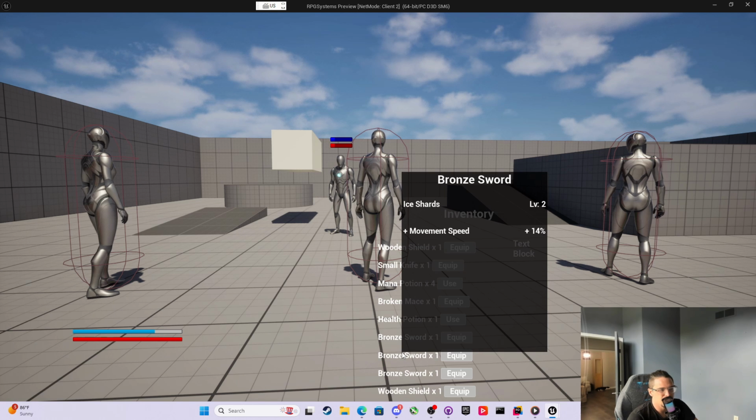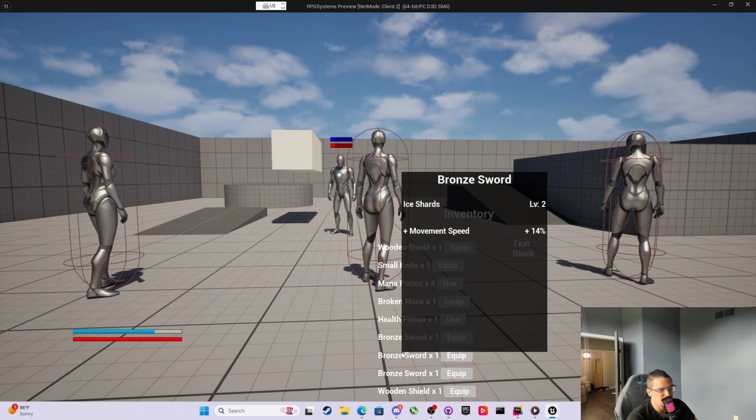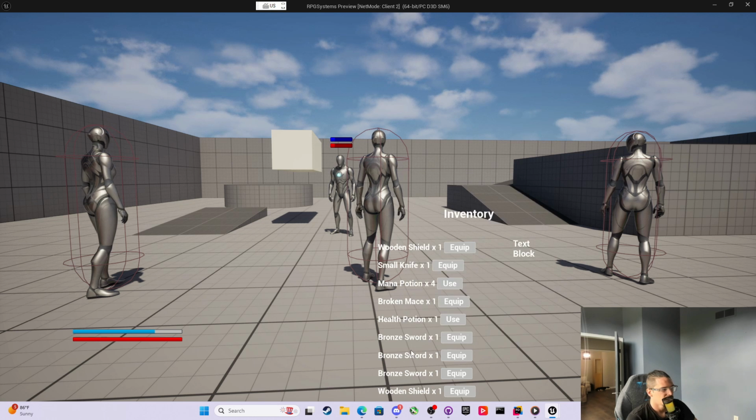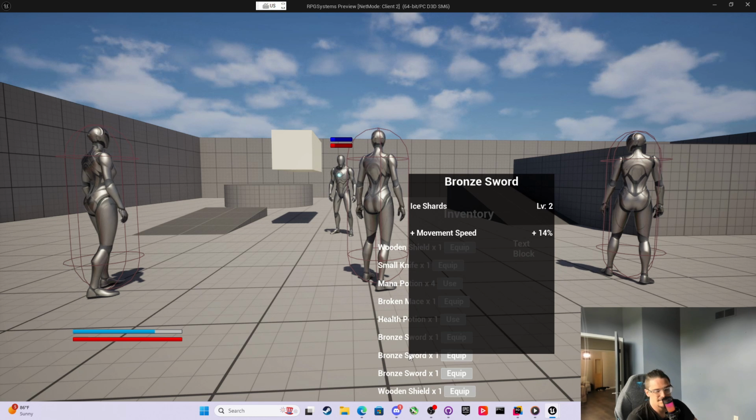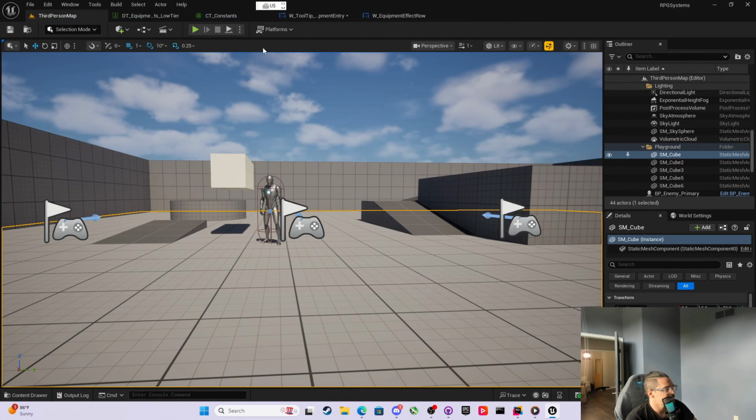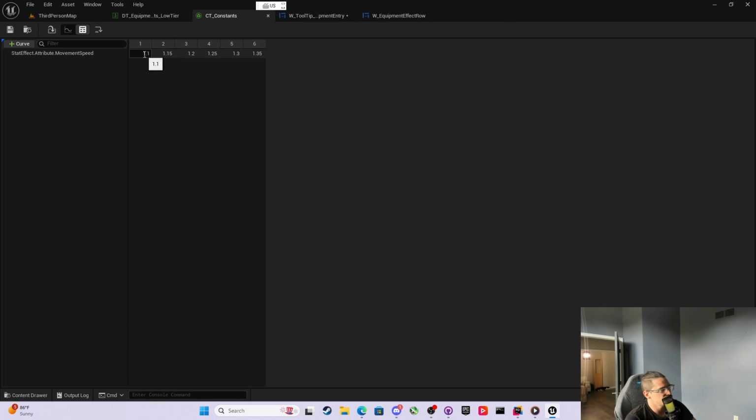Welcome to the world of float imprecision. 1.15 is what you typed in that curve table, but what really comes out in the game is actually 1.14999999998, right? So how do you help yourselves in these scenarios? In your constant tables, you add a third decimal point of precision as a 1. So you say 1.101, right?